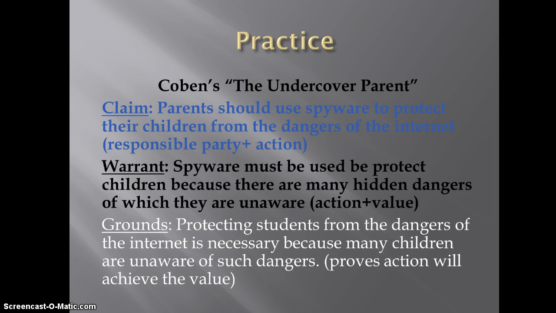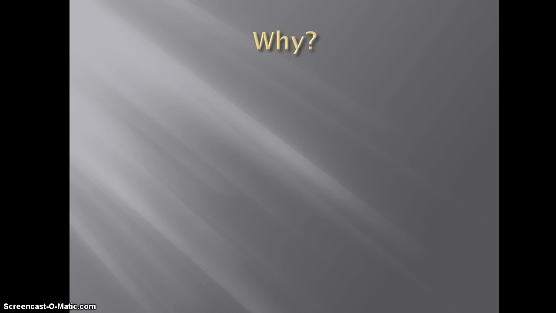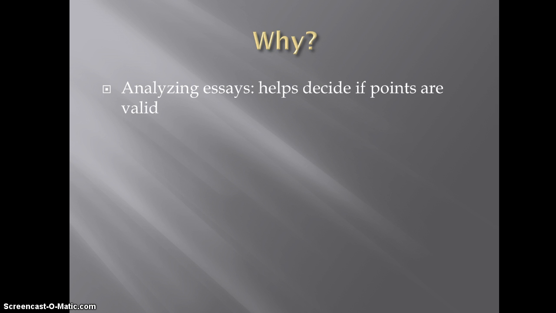So here's a breakdown of one of the essays we read this semester using the Toulmin model. Now I'm sure many of you are sitting here listening to me ramble on and you think, why do I care? Why is this necessary? Well guys, it's just another tool in your analysis toolbox, if you will. It can absolutely help you determine if things are valid or invalid when you're reading. If you think through the claim, the warrant, and the grounds, and there seems to be some kind of discrepancy, that's a problem with the logic of that author. And it's certainly a soft place, a place that's not protected, to poke.